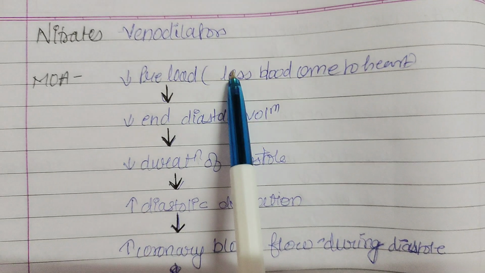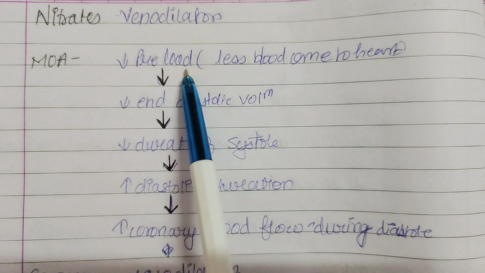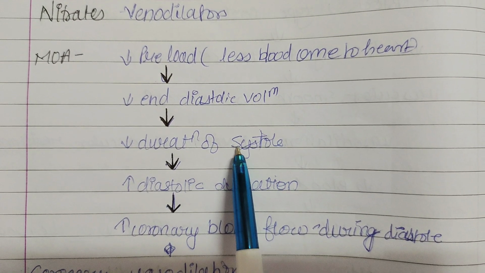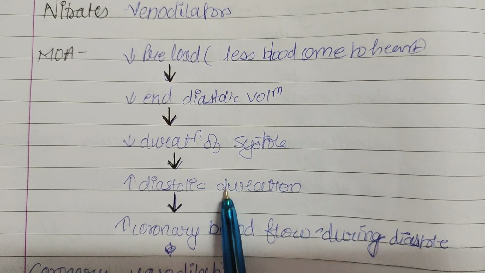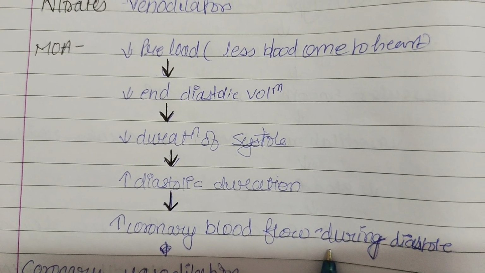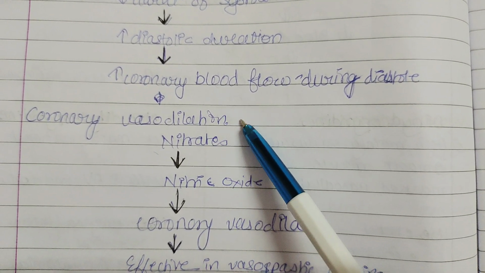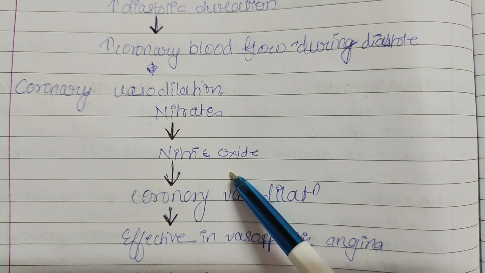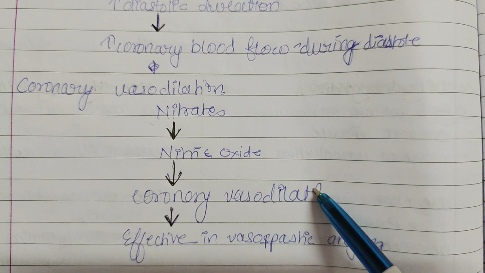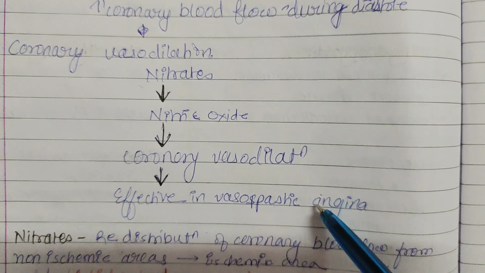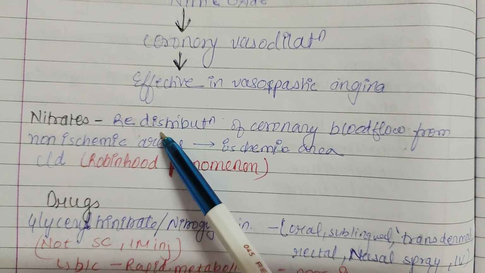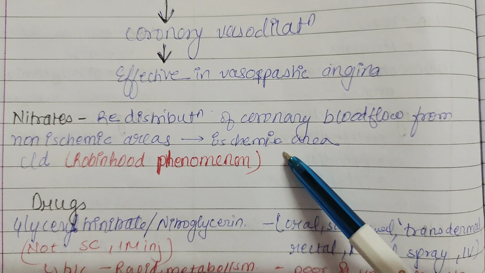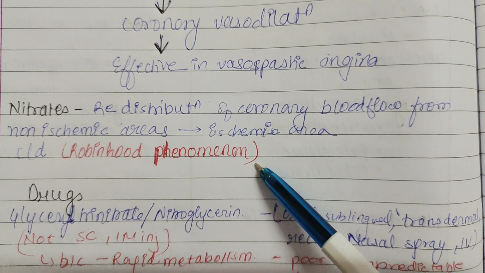Nitrates are venodilators. Mechanism of action is they decrease the preload, decrease the end-diastolic volume, decrease the duration of systole, increase the diastolic duration, and increase coronary blood flow during diastole. They are also coronary vasodilators: nitrates release nitric oxide that leads to coronary vasodilation, which is effective in vasospastic angina. Nitrates redistribute the coronary blood flow from non-ischemic areas to ischemic areas. It is called the Robin Hood phenomenon.